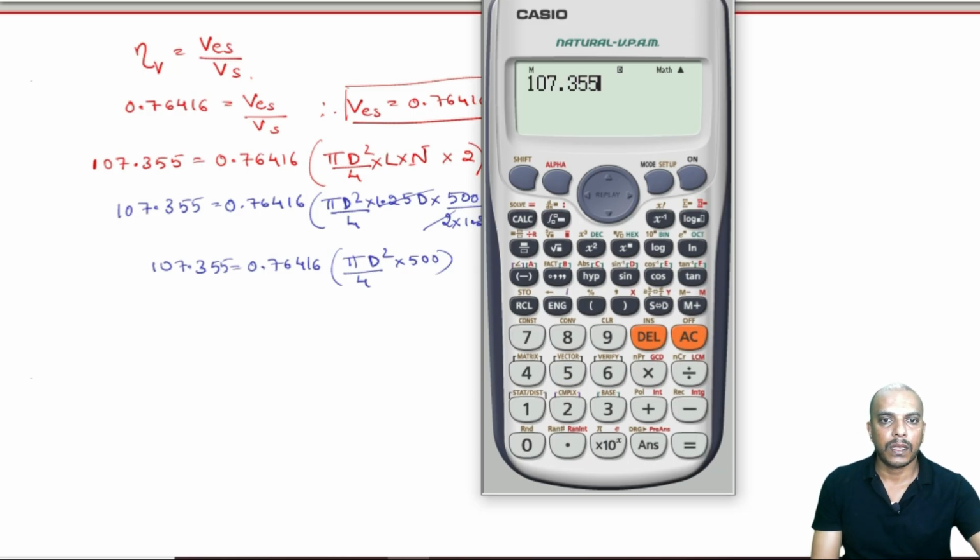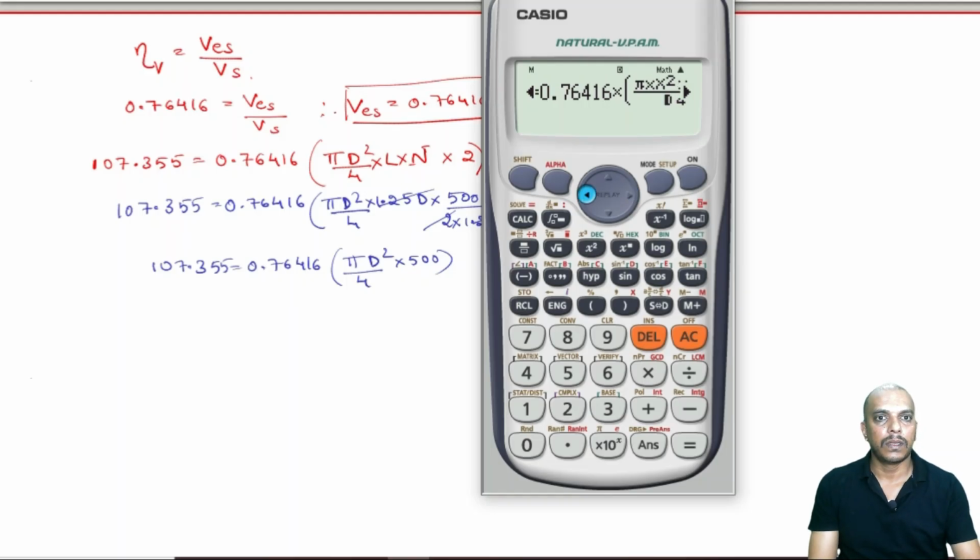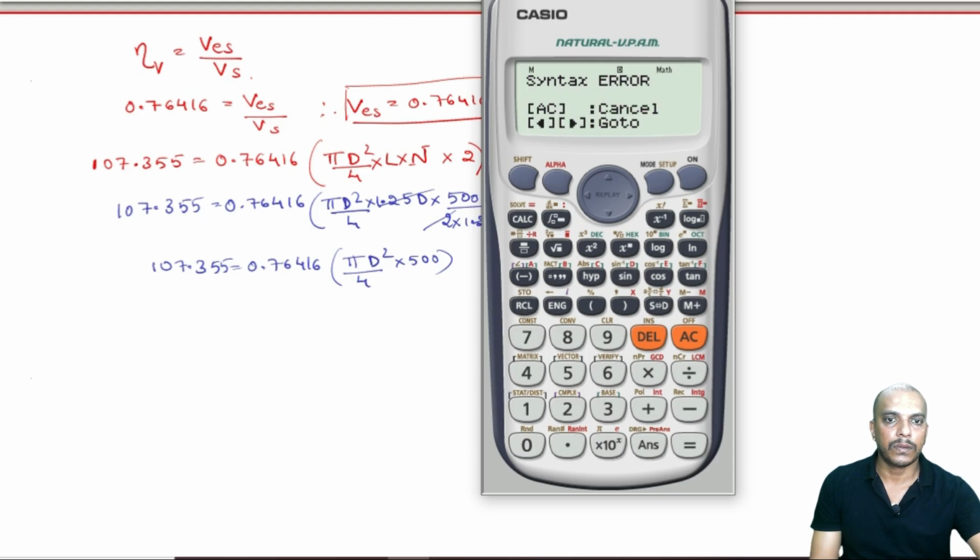107.355 equals 0.76416 multiplied by pi d square divided by 4 into 500. We solve for x.